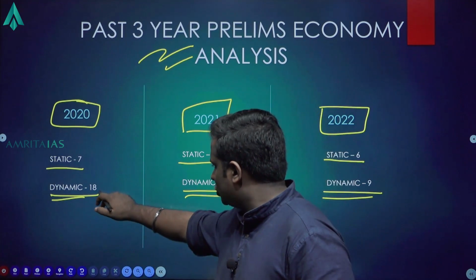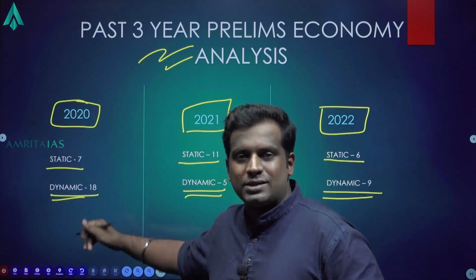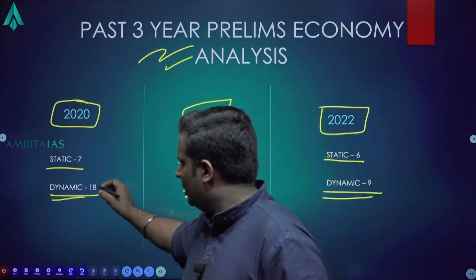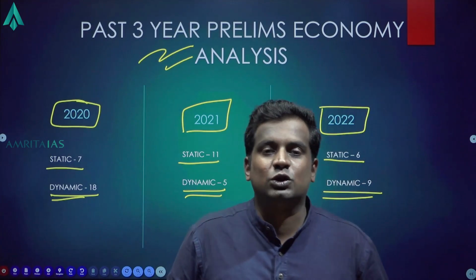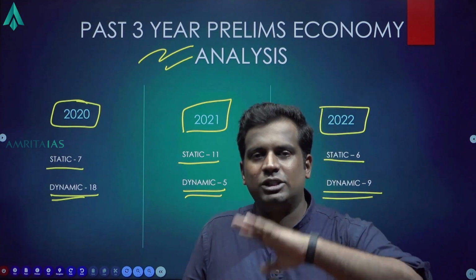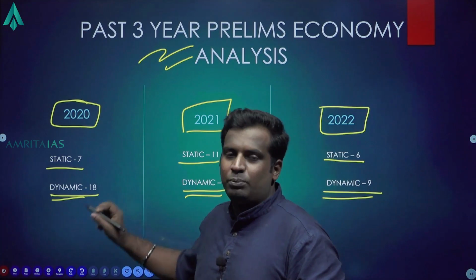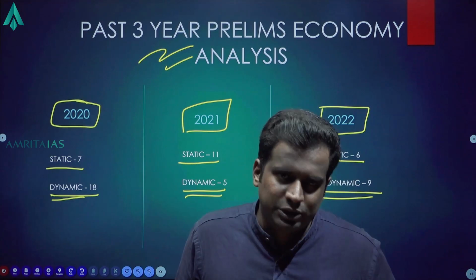That is why this number shot up like anything. I could have put up a separate tag saying that this is agriculture, but generally that year was an anomaly with regards to questions based on agriculture. There were questions on sugarcane, cultivation, etc., many different questions. So, the dynamic portion increased by 8 to 10 questions.